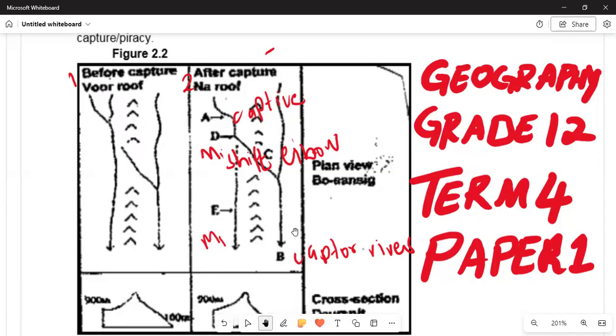This is a very critical time, the time of examinations. I know you are at home, but be here and ensure that you are learning. Good luck in your examinations. This is Geography Grade 12 Term 4 Paper 1. Refer to our previous module and ensure that you are hanging on there.